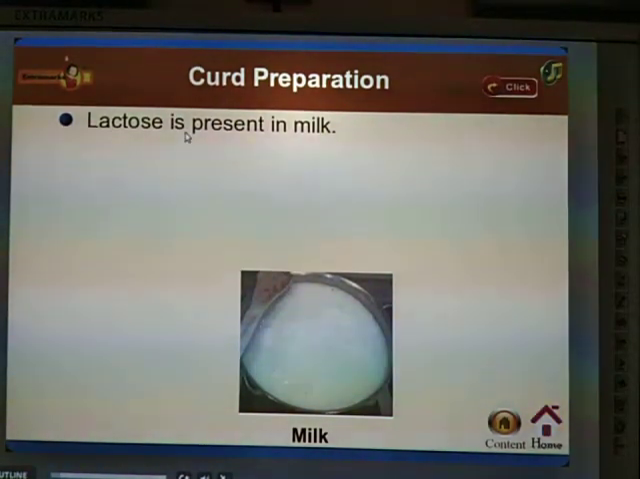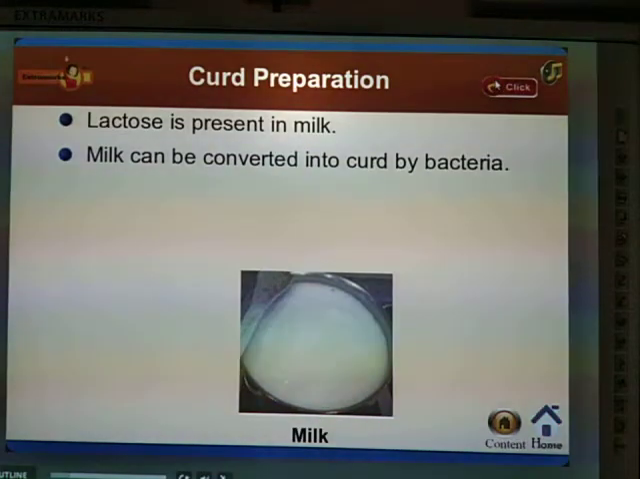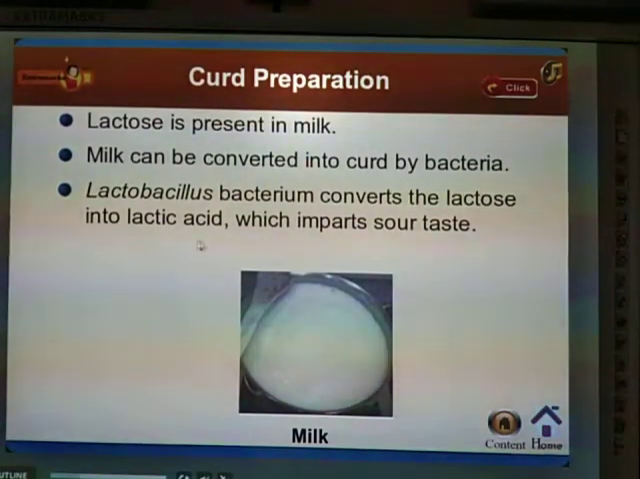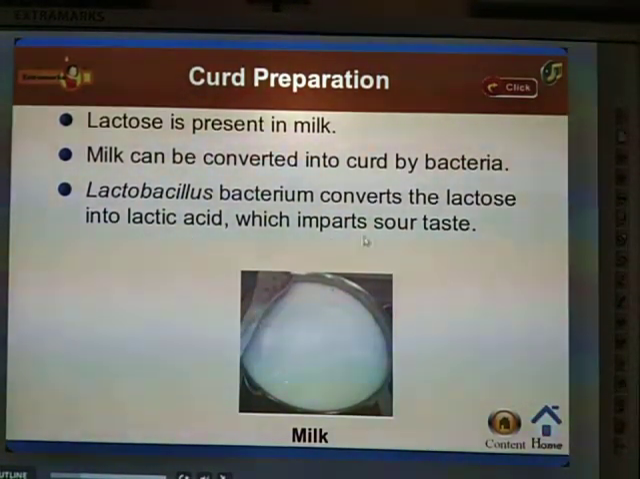See, lactose is present in the milk. Milk can be converted into curd by the lactobacillus bacterium. With the help of this bacteria, we can convert the milk into curd. The lactobacillus bacterium converts the lactose into lactic acid, which imparts a sour taste. Lactic acid means what? It is nothing but sour to taste.